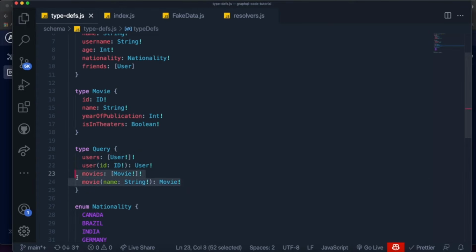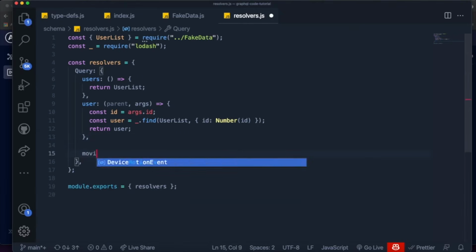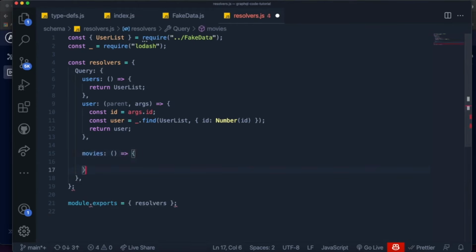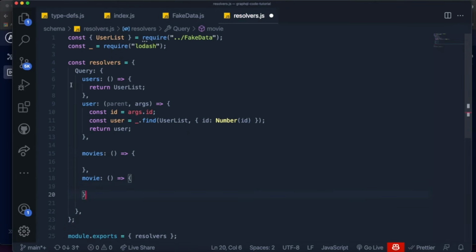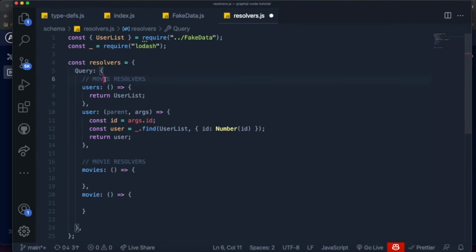Now, since we created these two fields, we need to come to our resolvers, and we're going to create two fields inside of the query type. One called movies, like this, and let's create the function real quick for it. And the other one will be called movie, because it's the other field that we have in our query type. And it's also going to be a function. Now, just to separate them, I want to put a comment over here: movie resolvers. And on this one over here, let's put user resolvers, just so we can keep track.